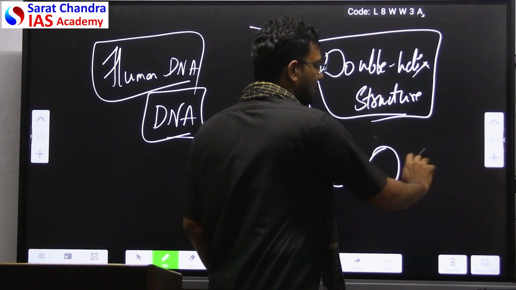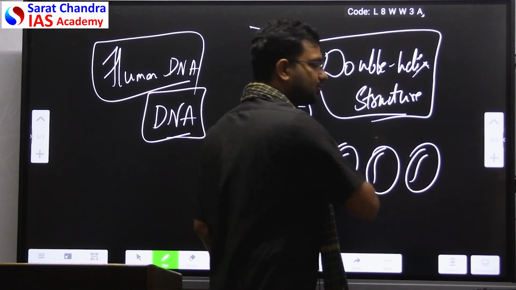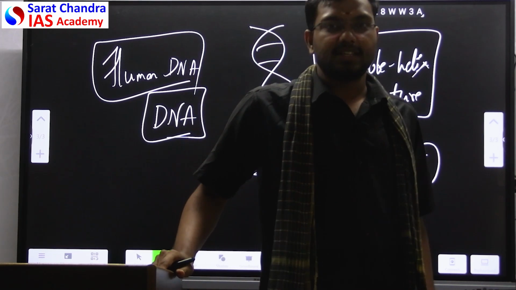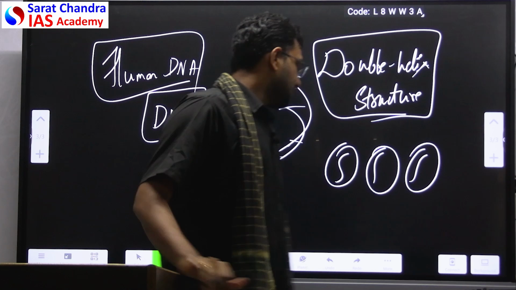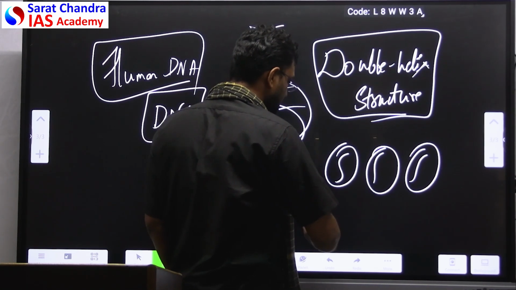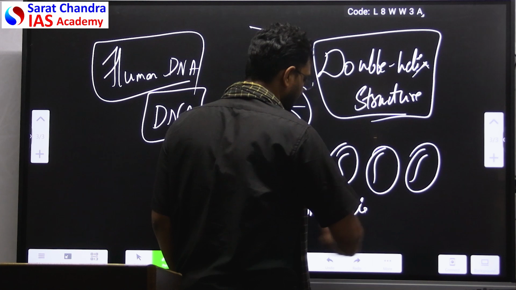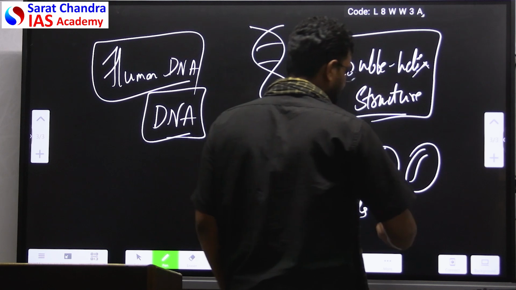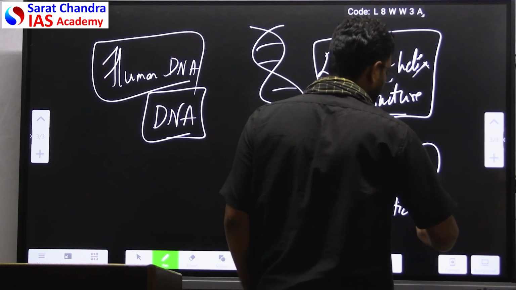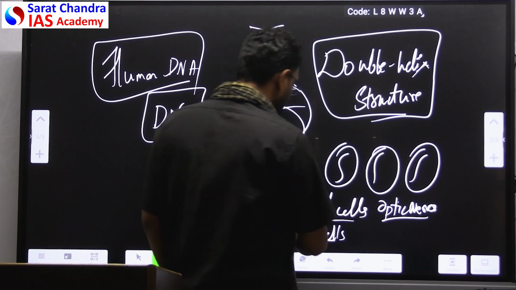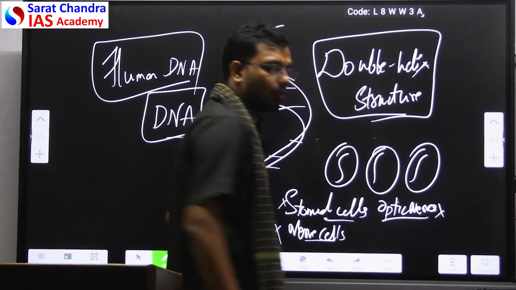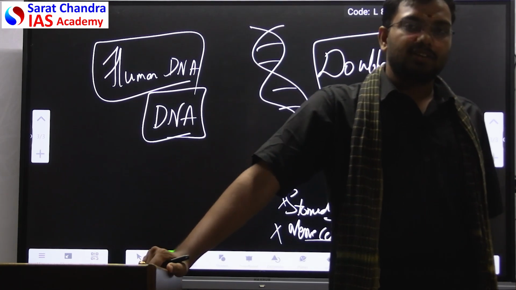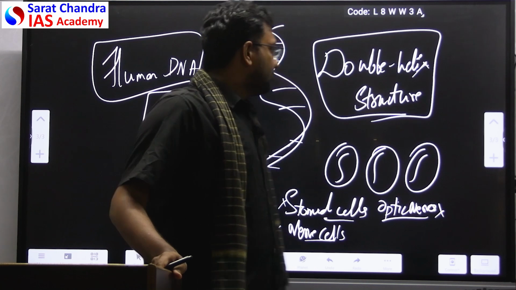All of the body cells contain the same DNA. Now the question is, if all body cells contain the same DNA, how does each cell know how to differentiate its function? For example, the stomach cells, nerve cells, optic nerves, all of them have different functions. When all of them have different functions, how does the same DNA differentiate into multiple functions?